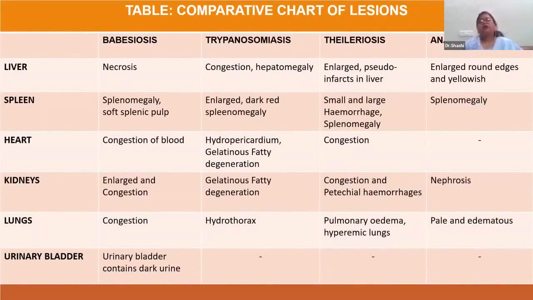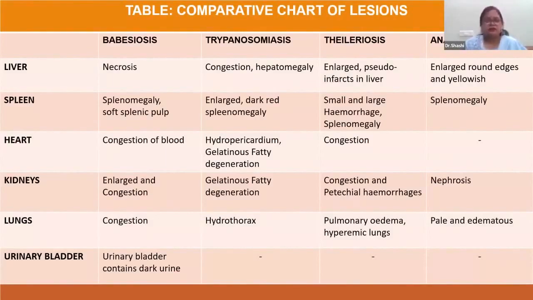And in the case of anaplasmosis, there is splenomegaly. Splenomegaly is common, but in case of babesiosis, there is soft splenic pulp. But in case of trypanosomiasis, there is an enlarged dark red colored spleen. But in case of theileriosis, there are pinpoint, large and small hemorrhages.